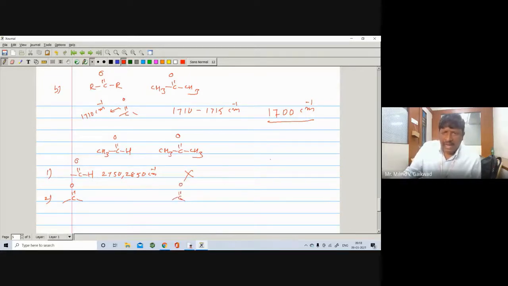Generally the ketone appears in the range 1710 to 1715 centimeter inverse, but the aldehyde will appear higher than the ketone, generally at 1720 to 1740 centimeter inverse. So in this way we can differentiate between these two compounds.